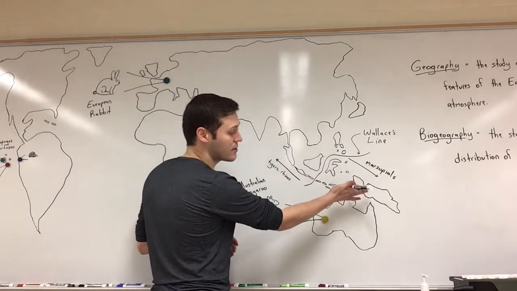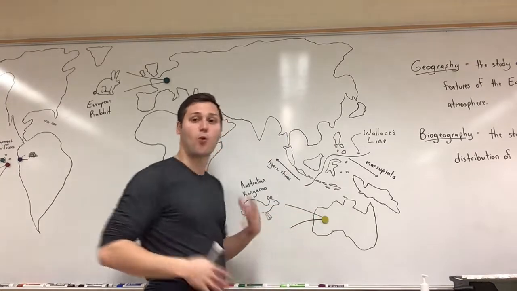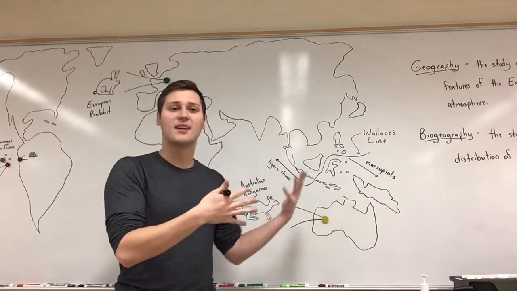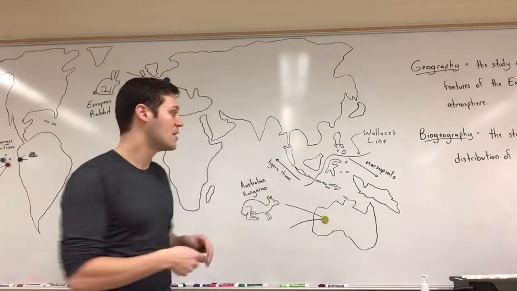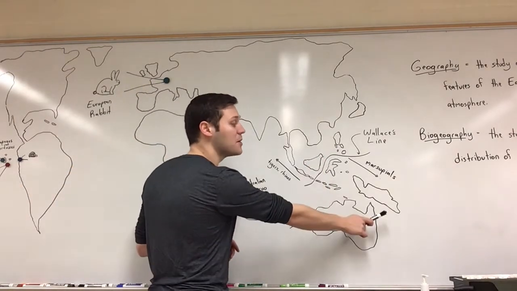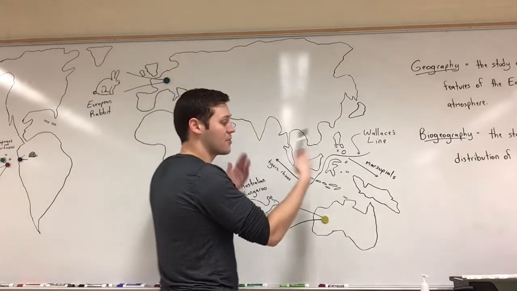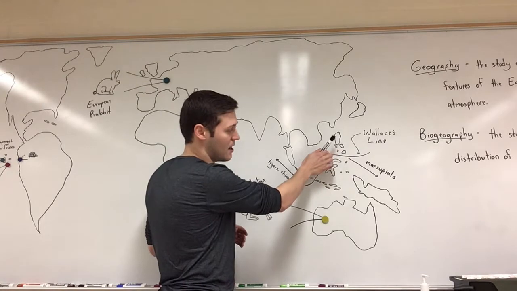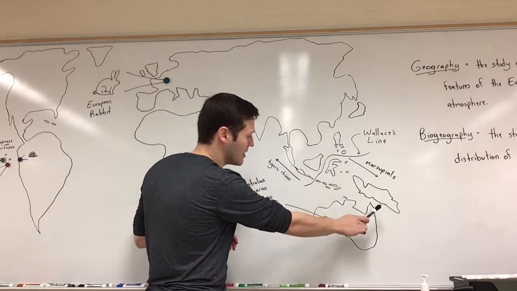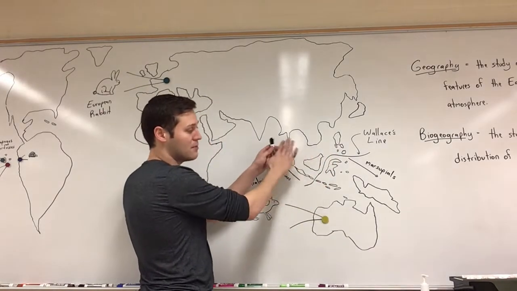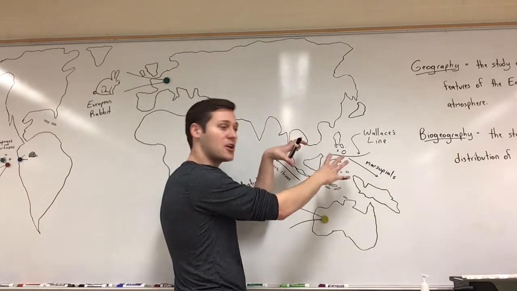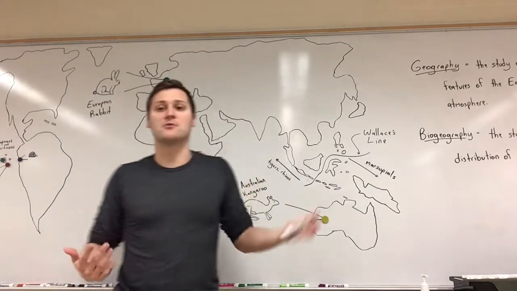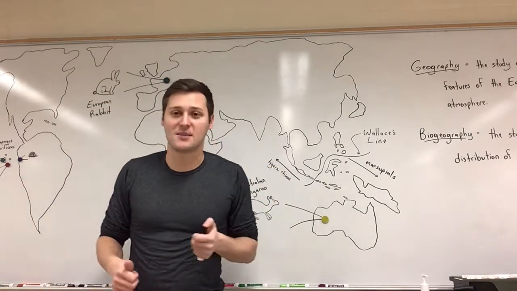So on one side of the line, we see certain types of organisms, certain flora and certain fauna, flora being plant life and fauna being animal life. So for instance, we see a lot of marsupials, like the kangaroo, but other marsupials, other pouch organisms, on this side of the line. But on this side of the line, they are fairly close to each other, but we don't see marsupials, really. We see tigers and rhinos, for instance, so other types of organisms.